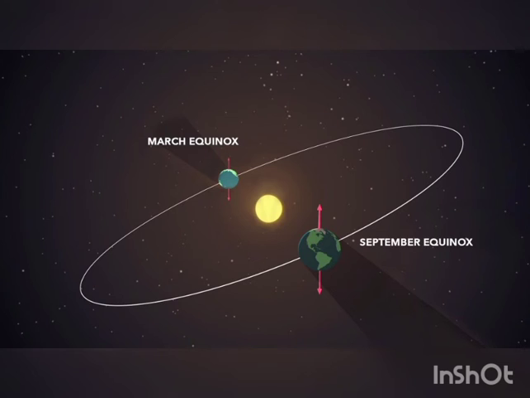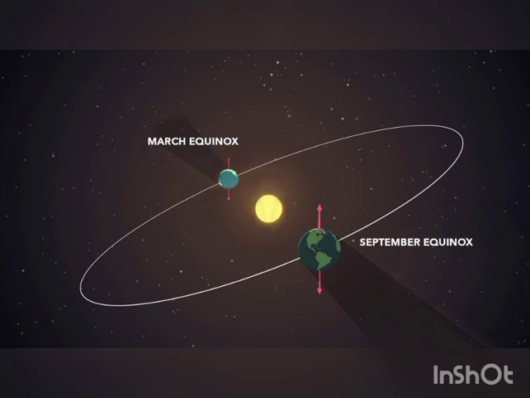Autumnal equinox will be in the northern hemisphere, but in the southern hemisphere the condition again will be reversed. The maximum rays of the sun fall on the equator, students. The earth experiences equal days and equal nights. Neither are days too long or nights short, nor are nights too long and days short.